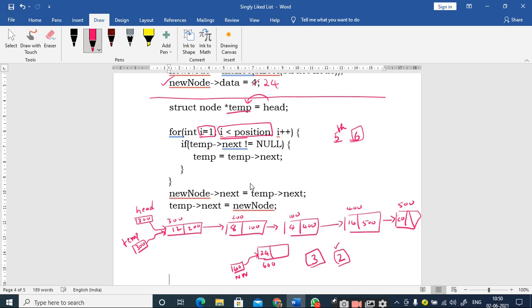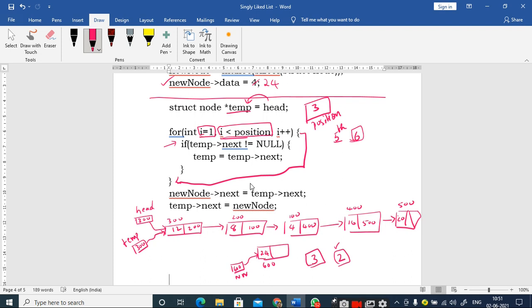So for this purpose, what I am doing is I am initializing the value of i to 1, and checking i less than position. What is the value of position I have? 3. So 1 less than 3, is it true or false? True, right? So it will execute the body of this for loop from here to this point. So in the body of the for loop, what I have written is I am checking the condition: if temp next not equal to null. What is temp next here? 200, sir.